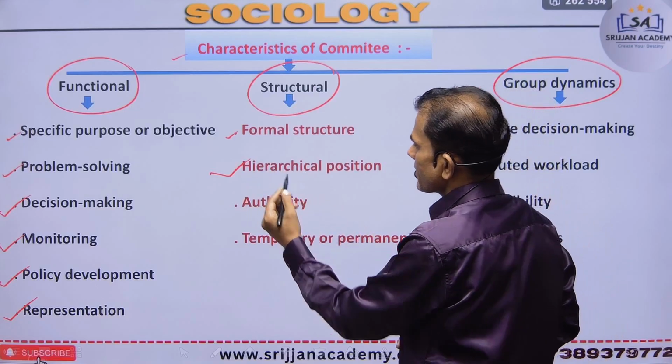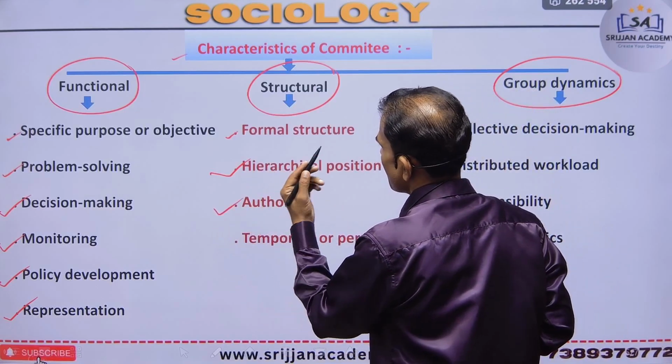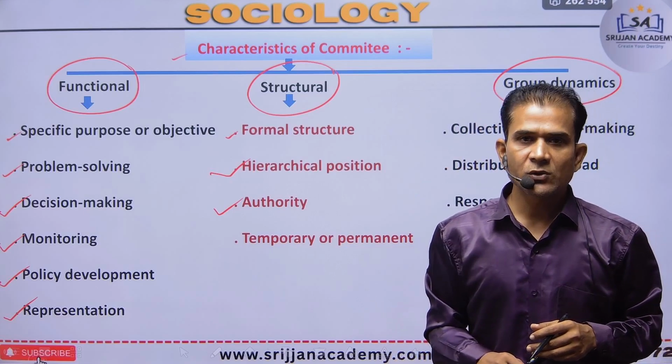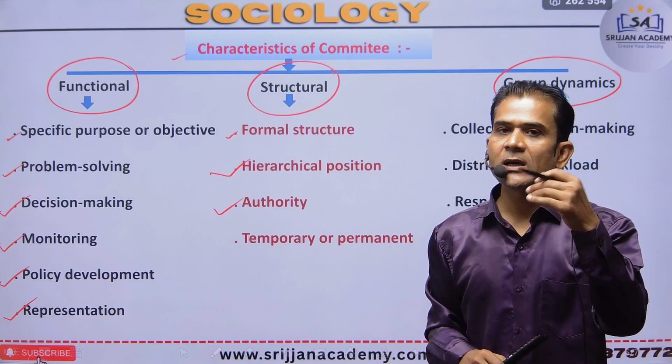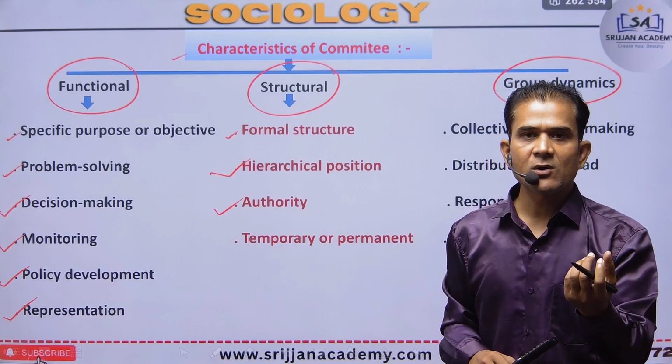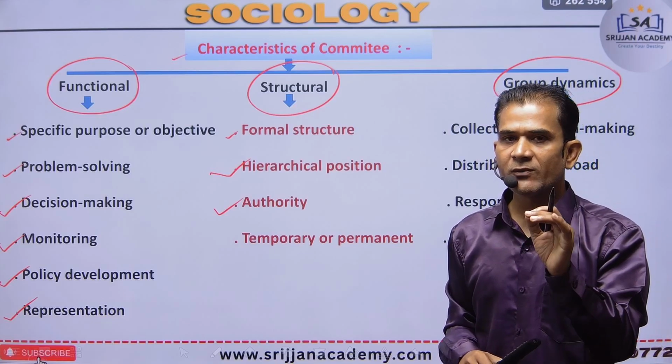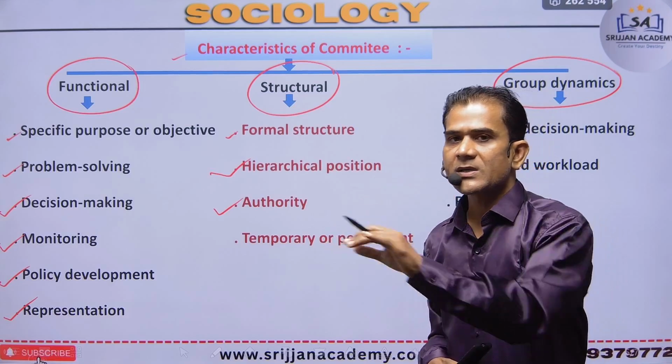This is a hierarchical position. Then authority is a structural characteristic of every committee. Authority means where the person is located at that work and what the power of that person is, so the committee knows the authority in that person's decision making.